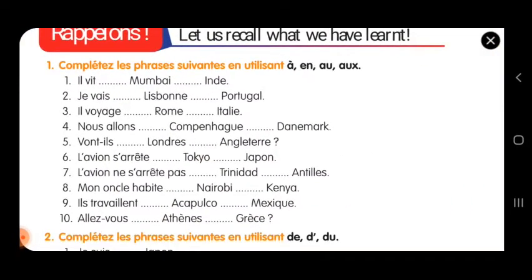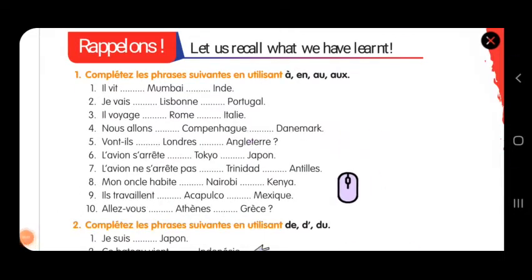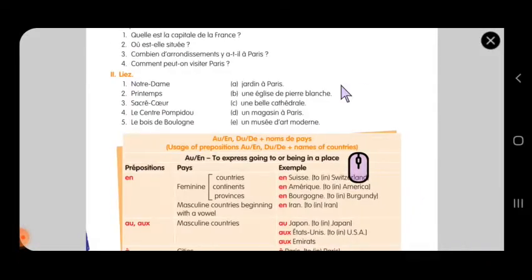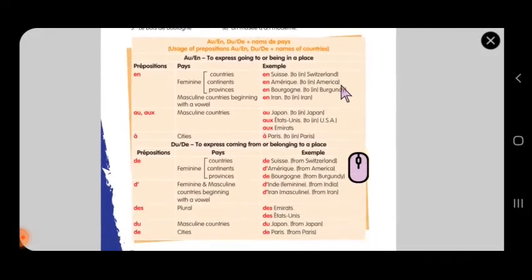Before seeing this exercise, I would like to explain the grammar part which is related to this exercise. From this exercise you are going to learn when to use à, when to use en, when to use au, and when to use aux. But before learning that, we have to learn something. This is what you have to learn today.